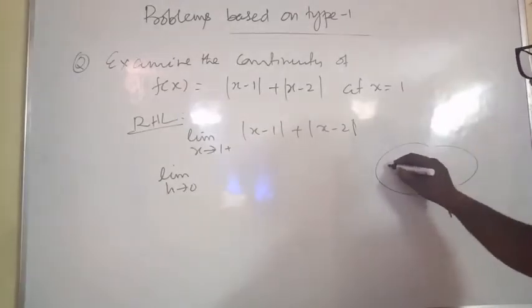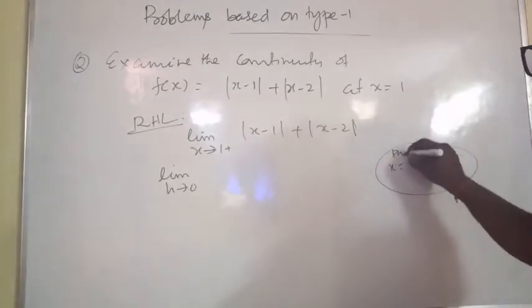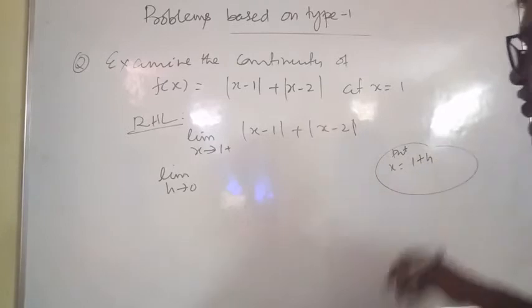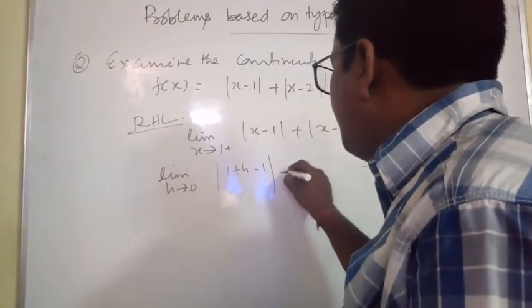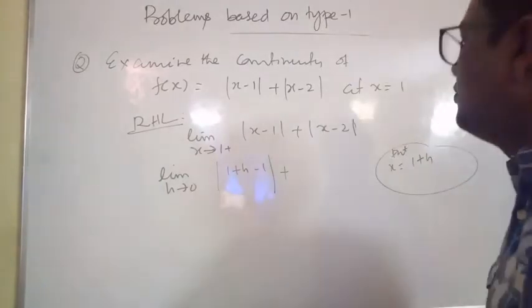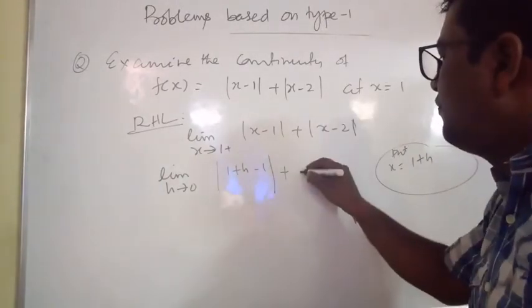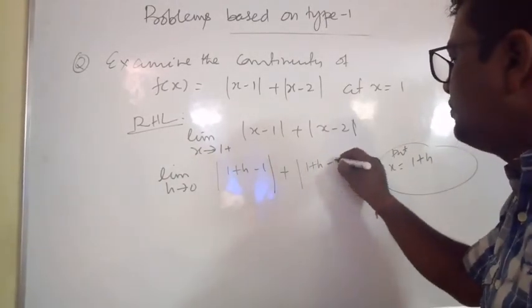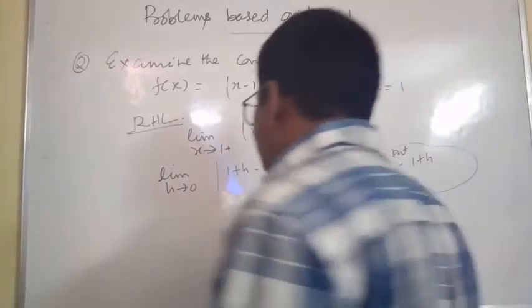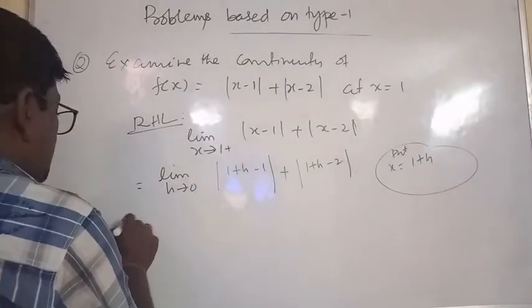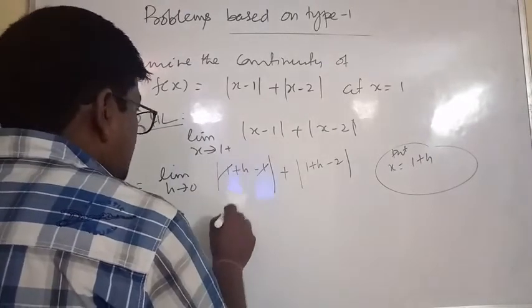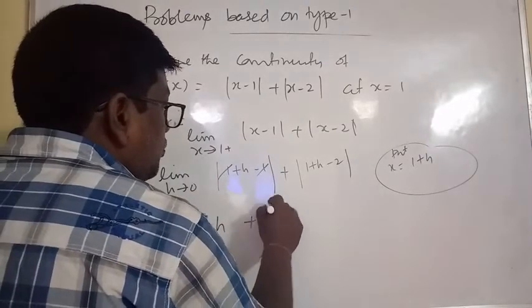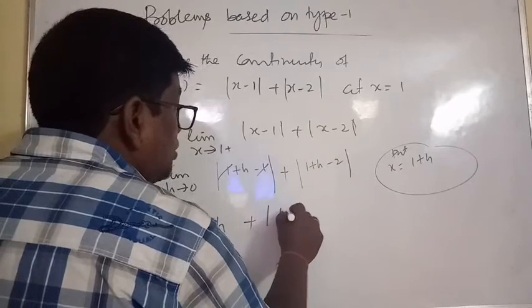For RHL, x is equal to 1 plus h, that is mod of 1 plus h minus 1 plus mod of 1 plus h minus 2. This is equal to limit h tends to 0, the 1 cancels, h plus mod of h minus 1.